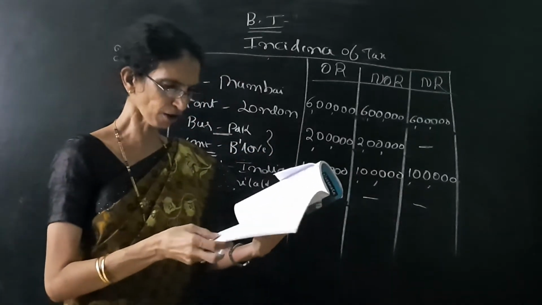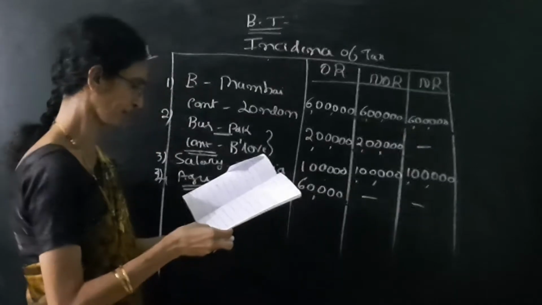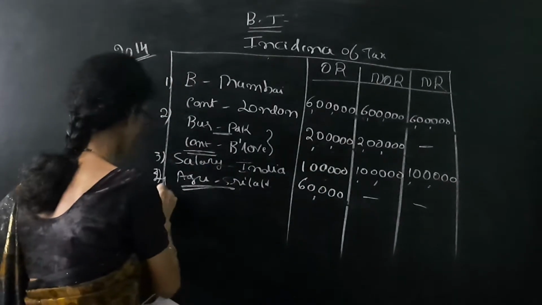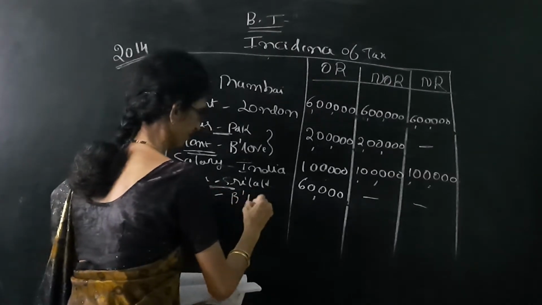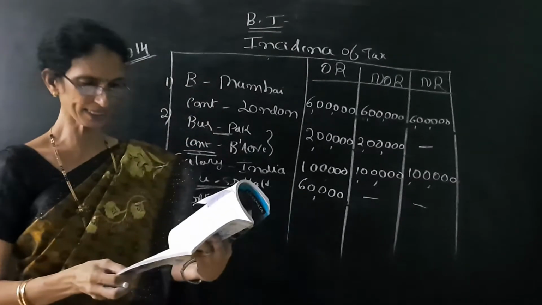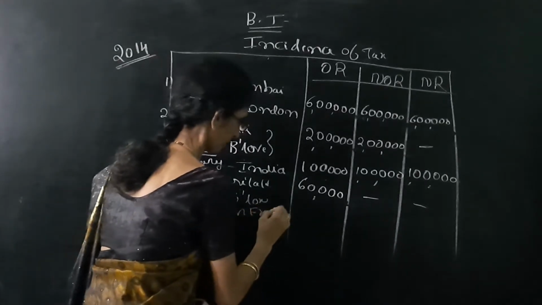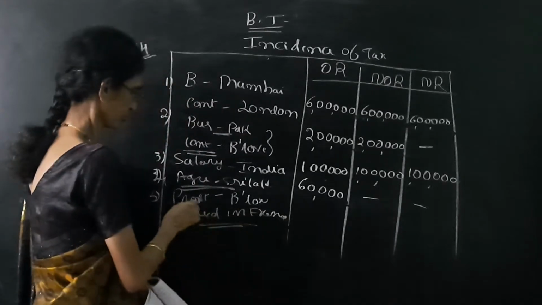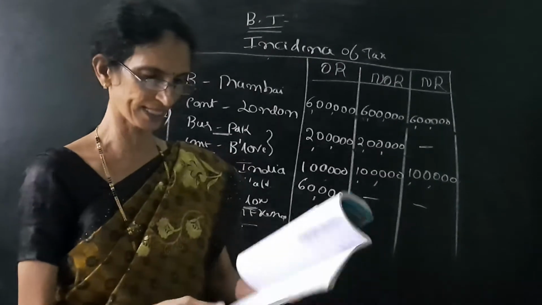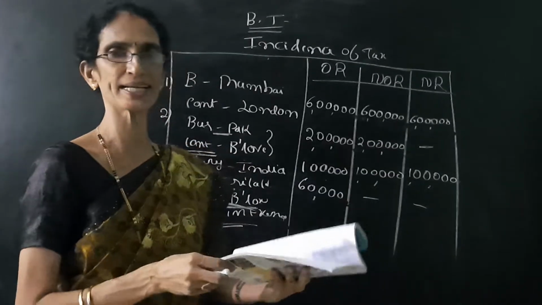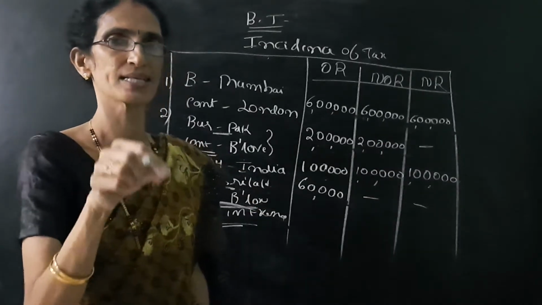Next one is profit on sale of buildings in Bangalore received in France. So profit from the sale of building in Bangalore, and given it is received in France. Received in France, so once again leave this one. It is enough that the profit is due or received in India. So profit on the sale of building in India, that means income due in India. So 3 columns yes, yes, yes.